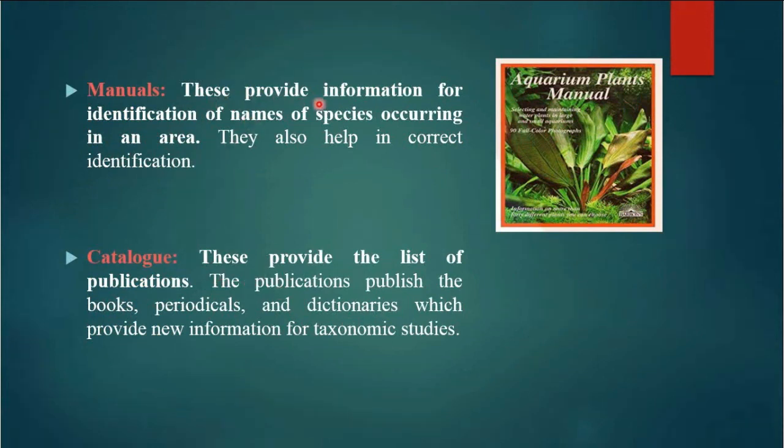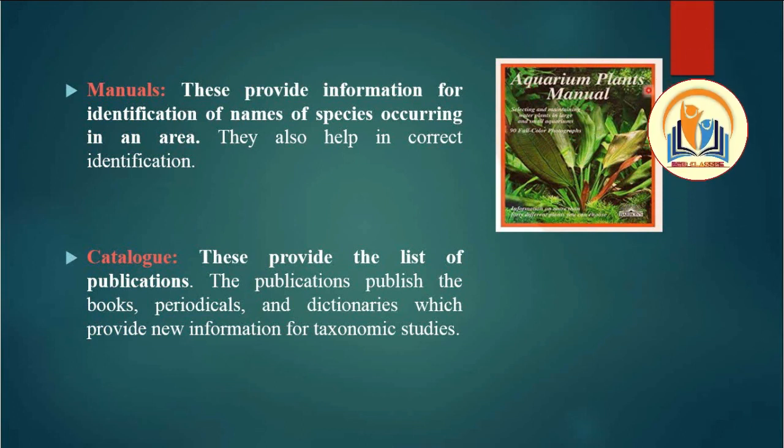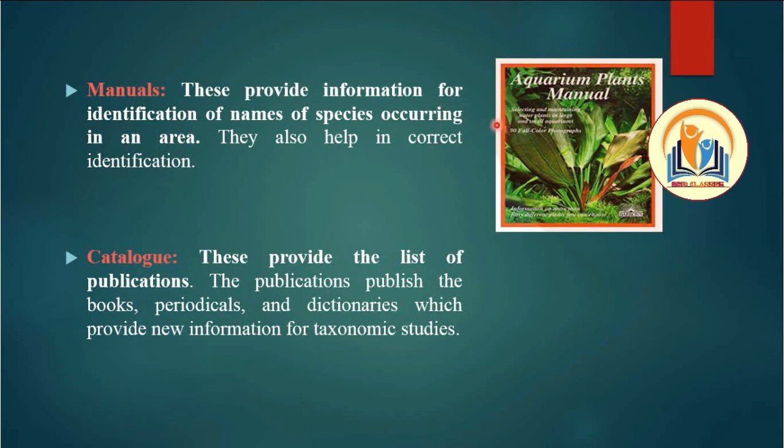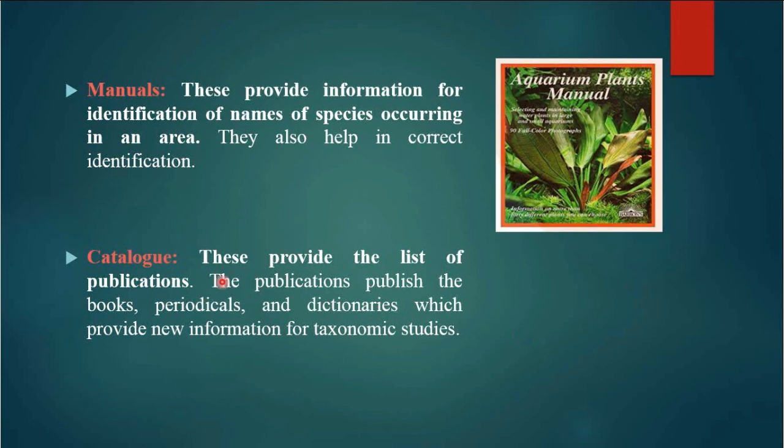Manuals are there. These provide information for identification of names and species occurring in an area. They also help in correct identification of a particular habitat, like the aquarium plant manual in which all the plants which live underwater, in sea water, have been given. Next is the catalog. These provide the list of publications. The publications publish the books, periodicals and dictionaries which provide new information about taxonomic studies. Okay, so this is all about your chapter.